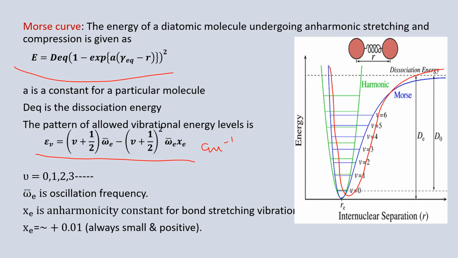Here omega bar e is nothing but the oscillation frequency. xe is the anharmonicity constant for the bond stretching vibration. And this xe is always a small and positive value, approximately plus 0.01.